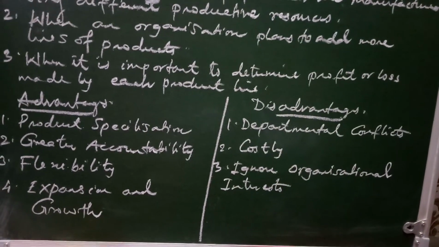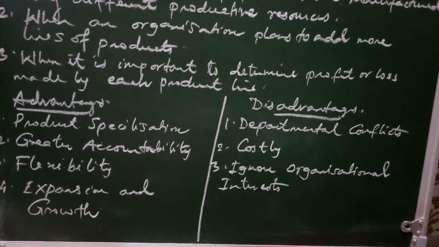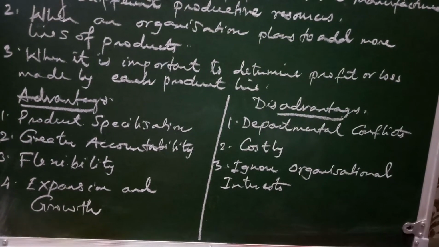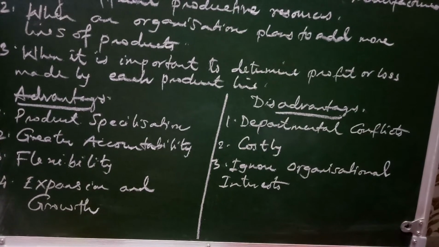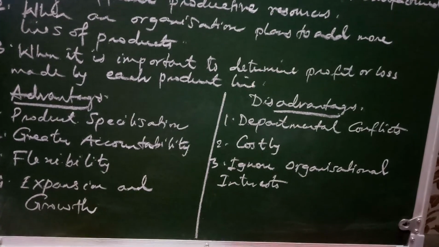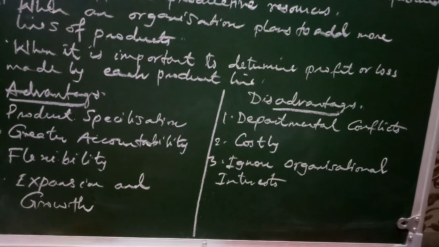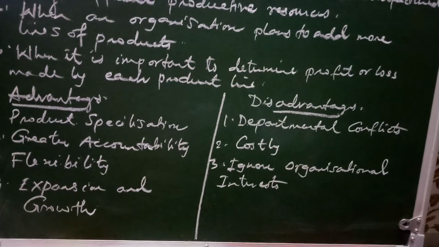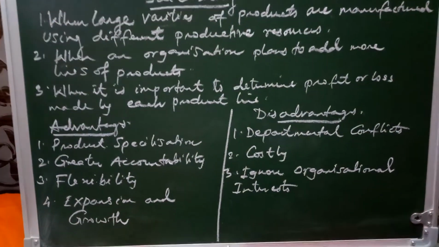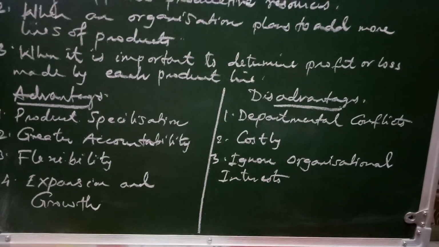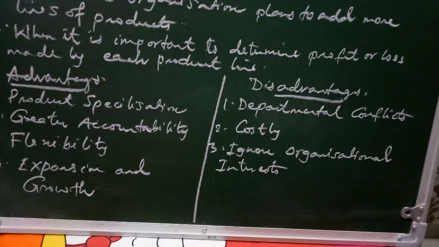What are the disadvantages of divisional structure? The first disadvantage is departmental conflicts. Conflicts may arise among different departments with respect to the allocation of funds. A particular department may seek to maximize its profit at the cost of the other departments. So it can create problems.